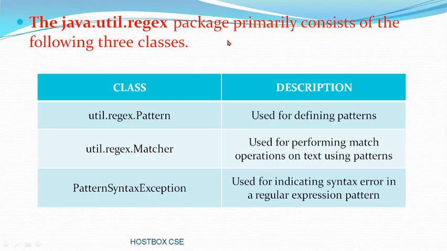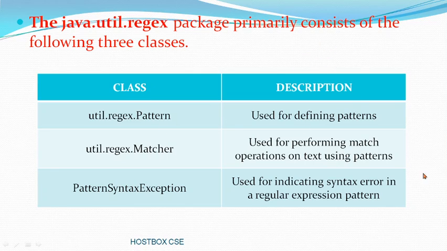There are three classes, as I just told you: the class java.util.regex.Pattern, the class java.util.regex.Matcher, and another one, PatternSyntaxException. The first, Pattern, is used for defining patterns; Matcher is used for performing match operations on text using patterns; and PatternSyntaxException is used for indicating a syntax error in a regular expression pattern. For example, if I want to define a pattern such as ABC or AB123, what I am defining for the user is called the pattern here.